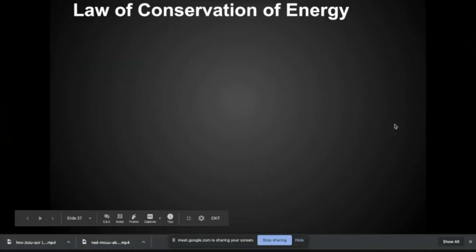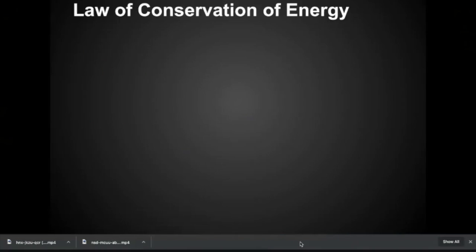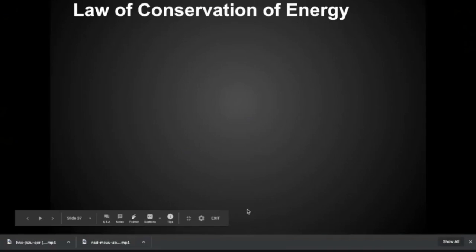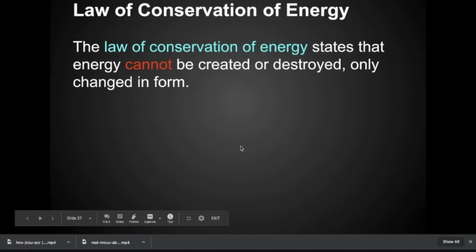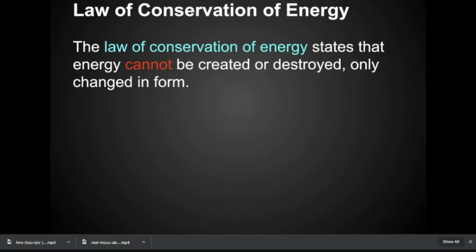All right, so today we are going to talk about the law of conservation of energy. Up to this point, we have talked about the different forms of energy: thermal energy, chemical energy, mechanical energy. We've talked about the different states of energy: kinetic energy and potential energy. And today we're going to talk about how when you change from one kind of energy into another, none of that energy is lost. That's stated in what we call the law of conservation of energy, and that states that energy cannot be created or destroyed, only changed in form.